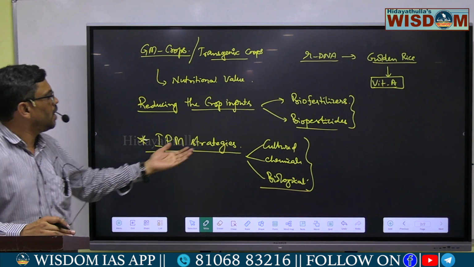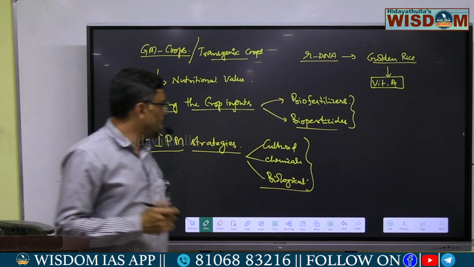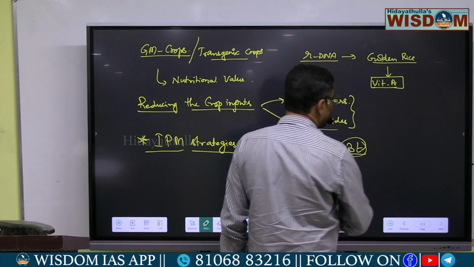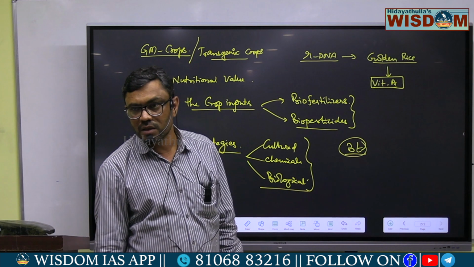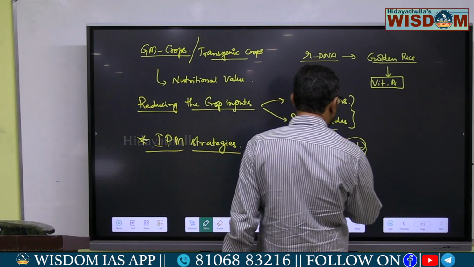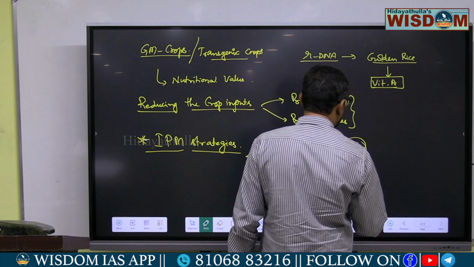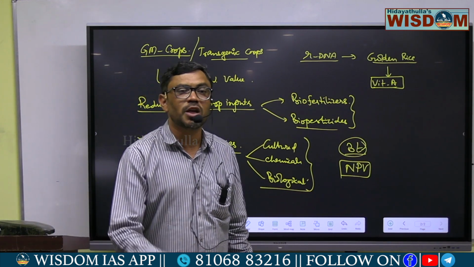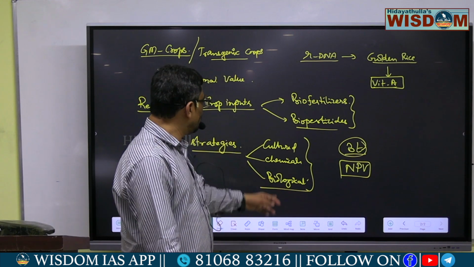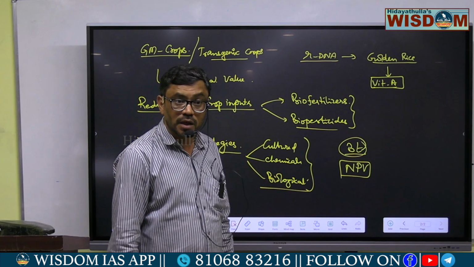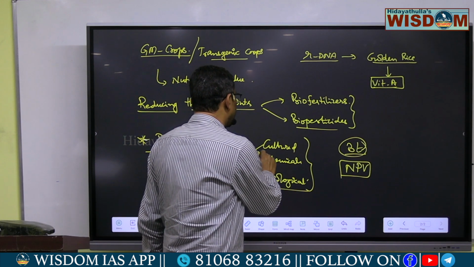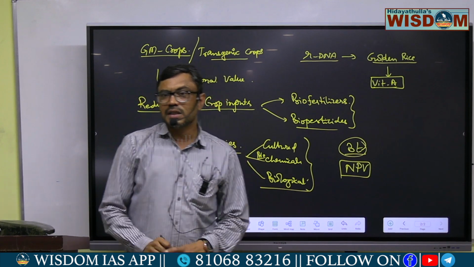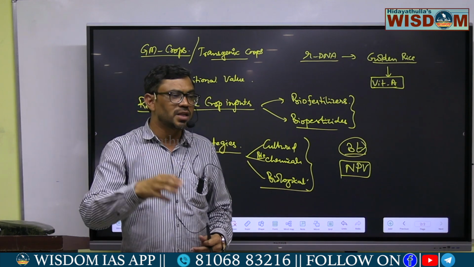These biopesticides may be cultured, for example, BT, Bacillus thuringiensis, and also different types of viruses like NPV, nuclear polyhedrosis virus, GV, granulosis virus, and CPV, cytoplasmic polyhedrosis virus. And also biochemical pesticides, meaning some products can be extracted from plants and other organisms.